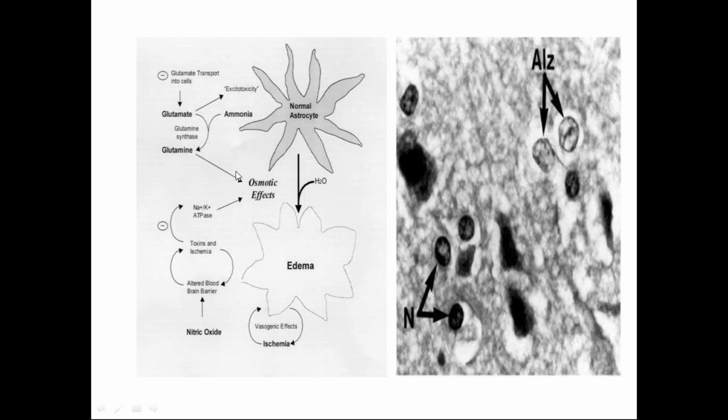Here you can see that from ammonia, glutamate is converted into glutamine. This is the normal architecture of the astrocyte, and you can see the projections. Because of the excess synthesis of glutamine, indirectly from the excess ammonia, glutamine accumulates within the astrocytes. Because glutamine has an osmotic effect, it has the capability of drawing in water. As water enters the astrocytes, these cells swell up. As a result, the functioning of the normal astrocytes is disrupted.